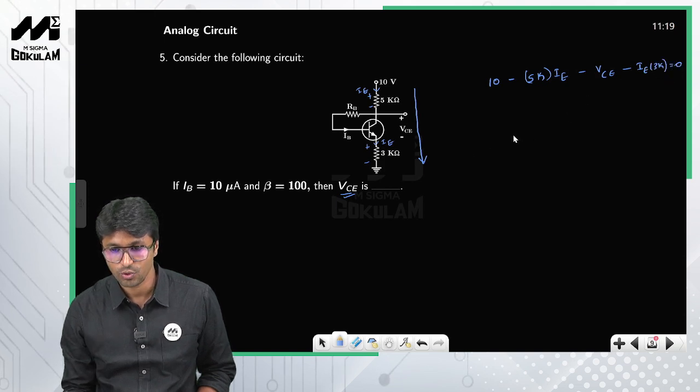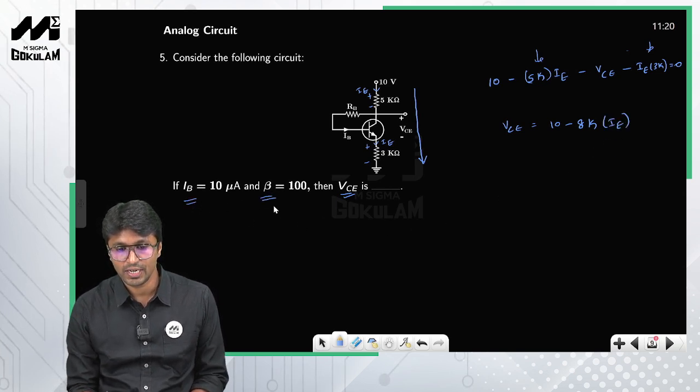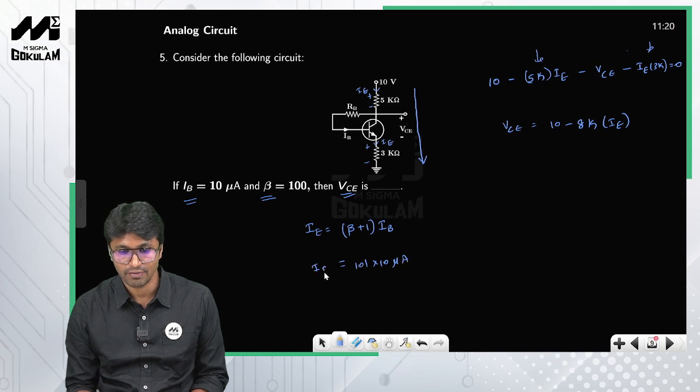What do we have to calculate? VCE. VCE is equal to, you have IE common in both these terms, so this becomes 10 minus 8k into IE. Now how do you calculate IE? IB is given to you and beta is also given to you. So IE is equal to beta plus 1 into IB. Beta is 100, so 101 into IB, which is 10 microamperes. This is the value of IE.